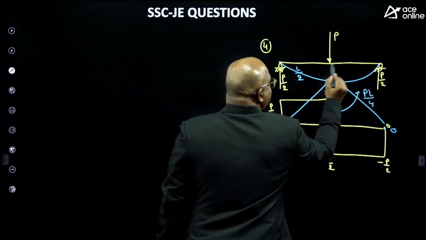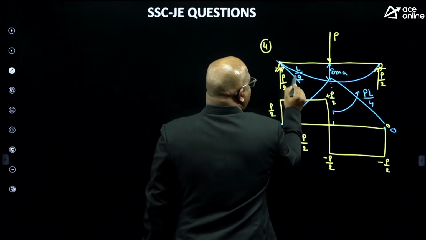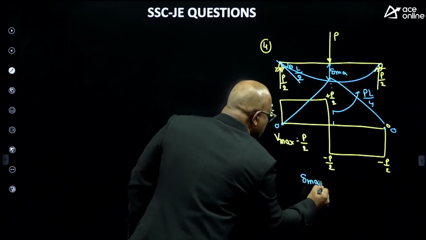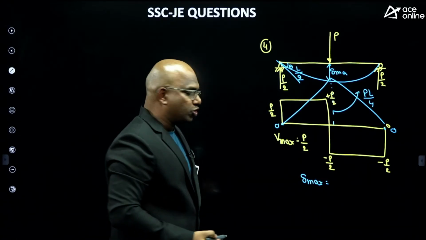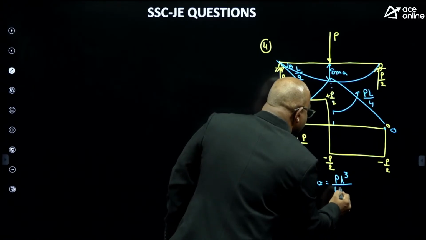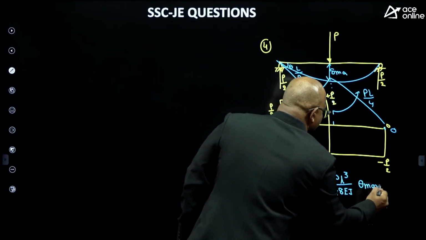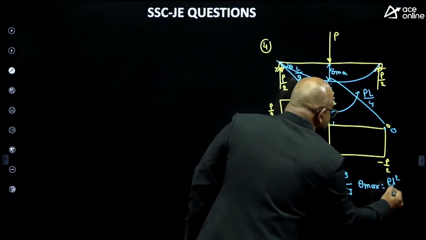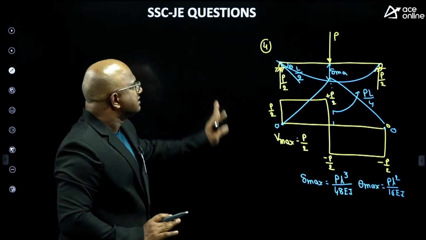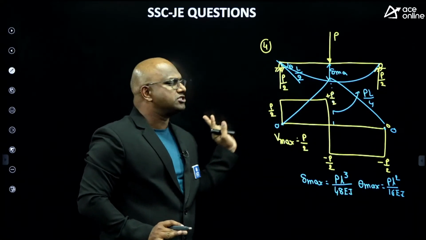I have a maximum deflection. You get the maximum deflection at this location, and the maximum slope at this location. Remember: maximum deflection equals P L cube by 48 EI, and maximum slope equals P L square by 16 EI. These are direct formulas they used to give, subjected to point load: what is the maximum slope, what is the maximum deflection. Direct questions they used to give.